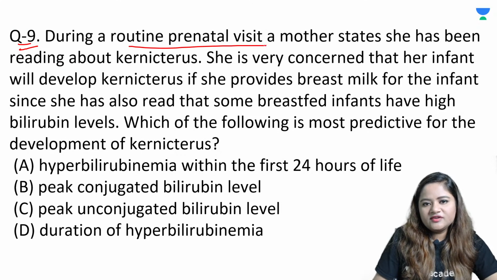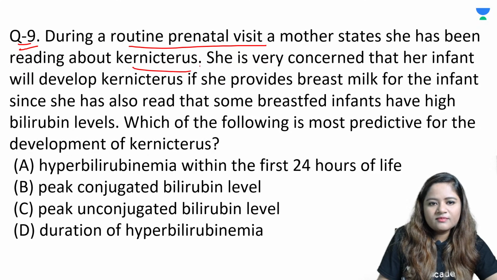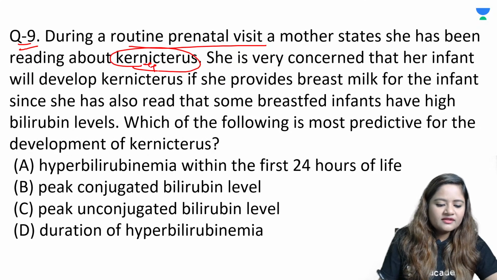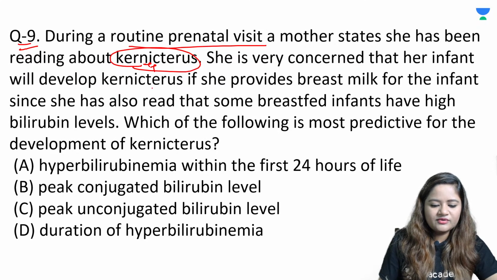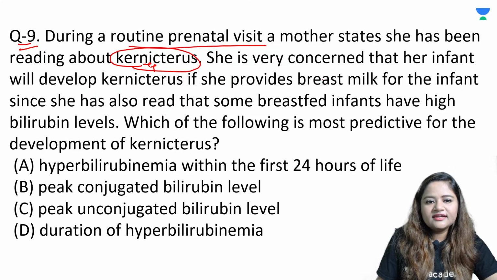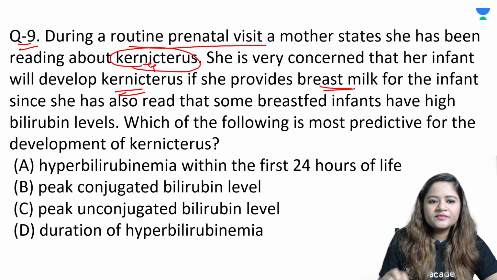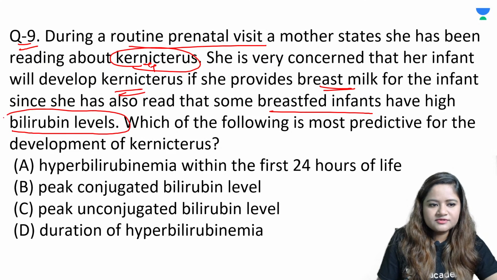During a routine prenatal visit, a mother states that she has been reading about kernicterus. If the mother is educated, she can ask you various questions, so you should be aware of how to educate her about the findings. She is very concerned that her infant could also develop kernicterus if she gives breast milk, since she has read that breastfed babies can have high levels of bilirubin, which is absolutely true.